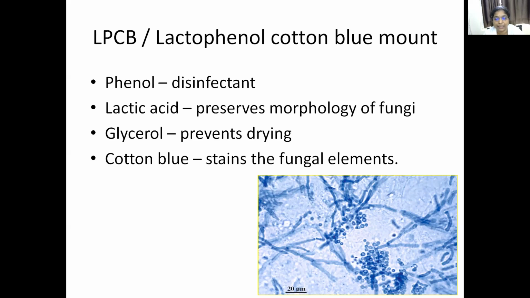Most of the samples, especially the growth from the culture, are treated with LPCB to visualize fungi under the microscope. The fungal elements like septate hyphae, aseptate hyphae, conidiospores, sporangiospores, conidiophore and sporangium are seen in a nice blue color, cotton blue color. It is called the LPCB mount, or lactophenol cotton blue mount.